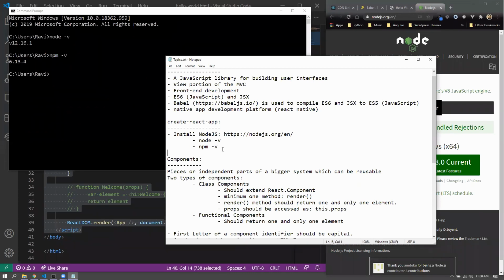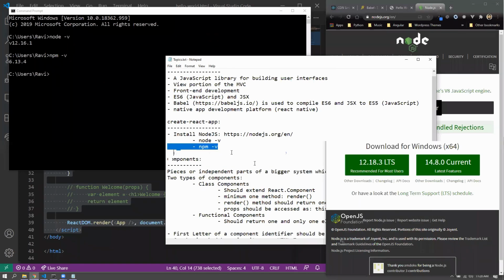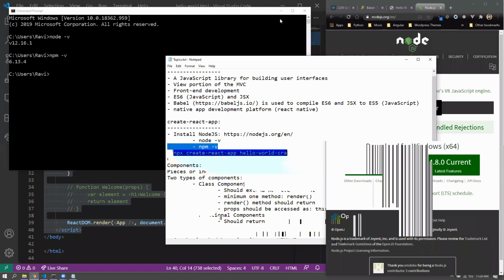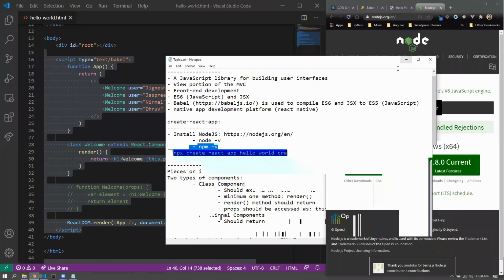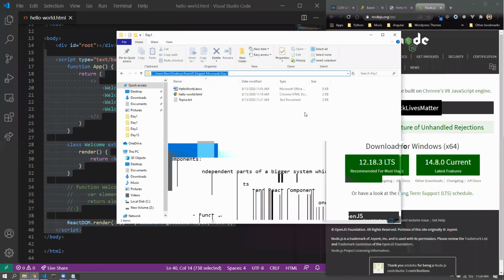So installing Node.js, and then we go for Create React App. So npx create-react-app and then the application name. For me, it will be Hello World. I'll just name it Hello World CRA, that is Create React App. So npx create-react-app hello-world-cra. Let me just do this. Let me copy the command and paste it in my terminal.